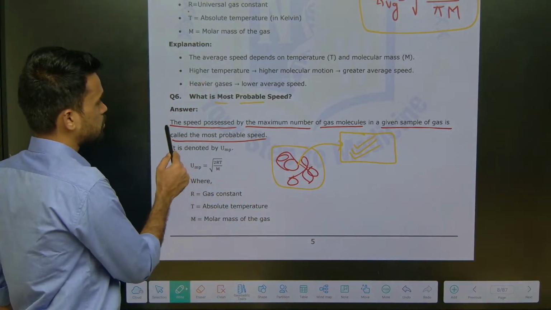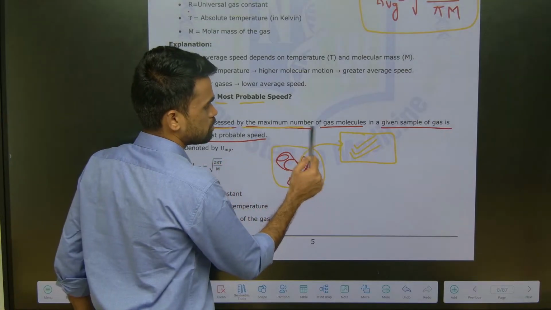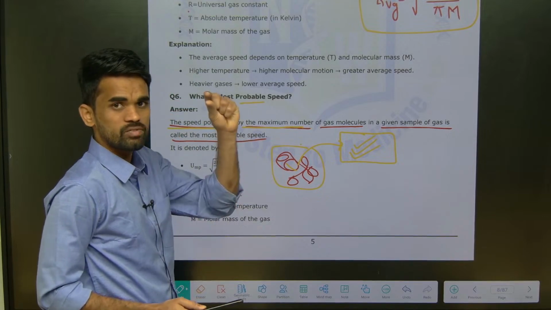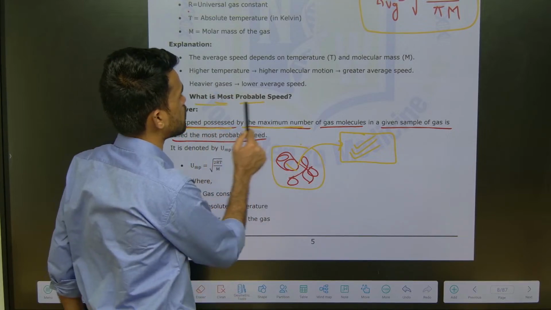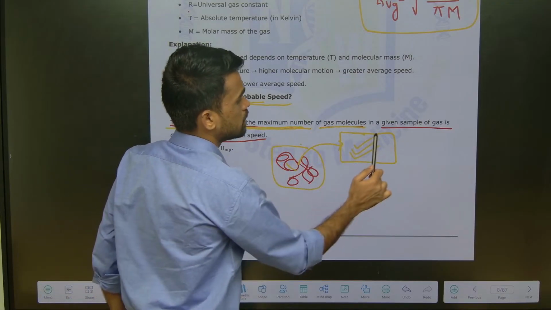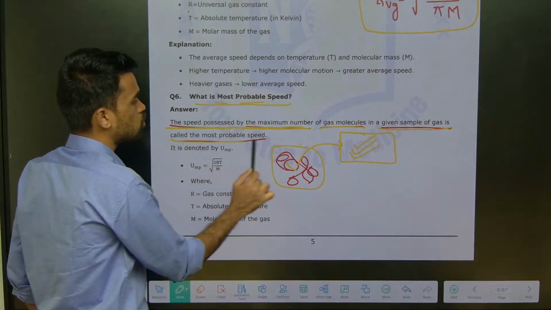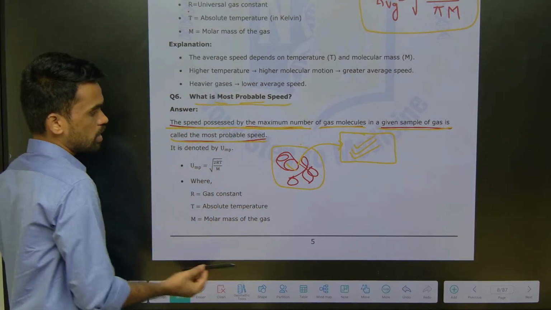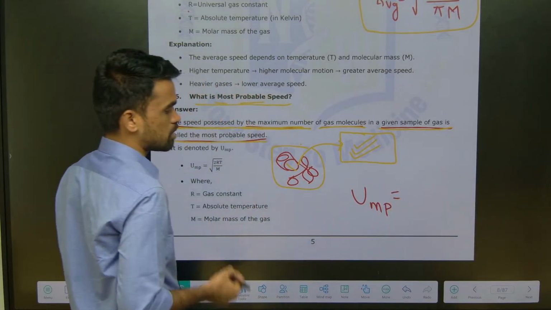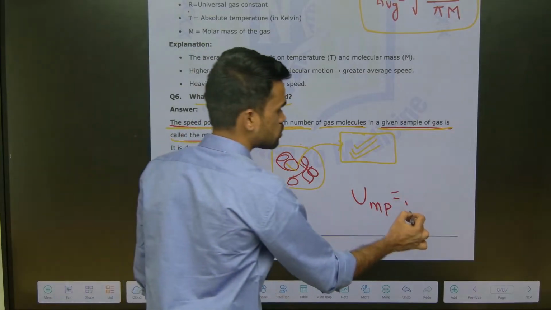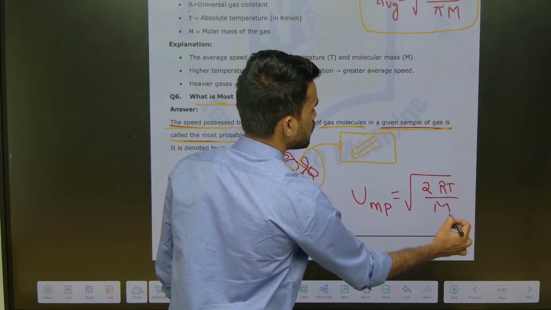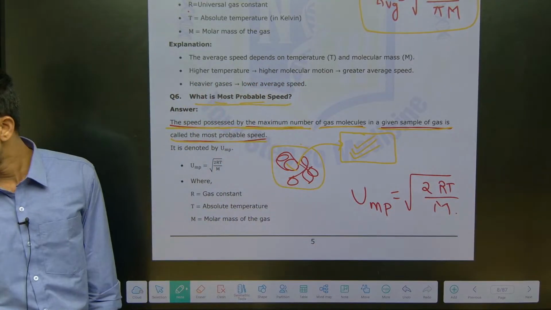The maximum number of molecules will possess a particular value of speed, and that is considered to be the most probable speed. The speed possessed by the maximum number of gas particles in a sample of gas is called the most probable speed. You can write U MP, the most probable velocity, equals root over 2RT by m. That's it. This is what you need to remember here.